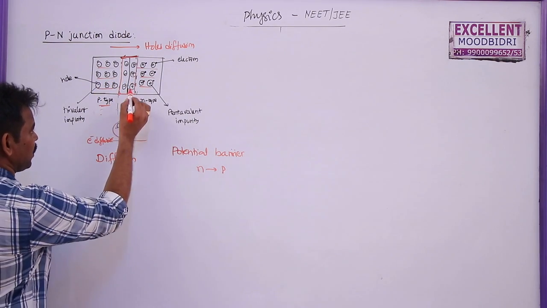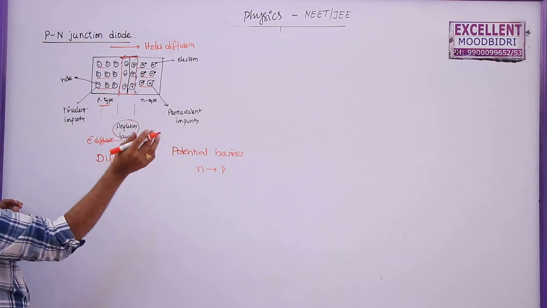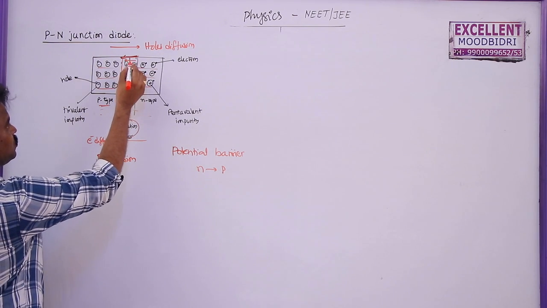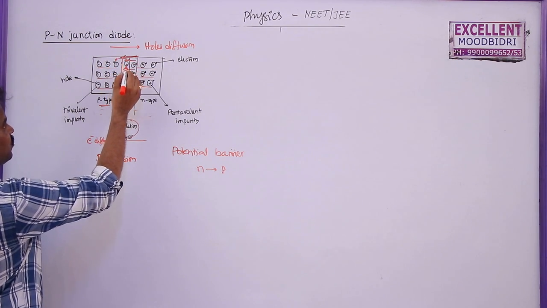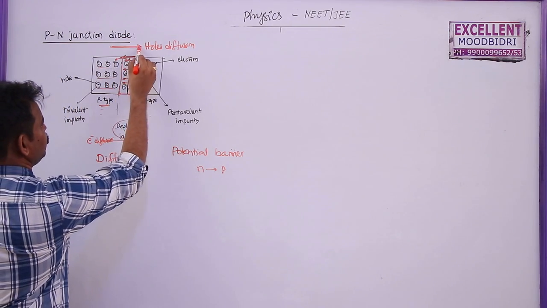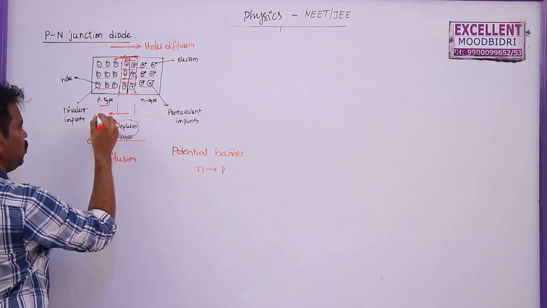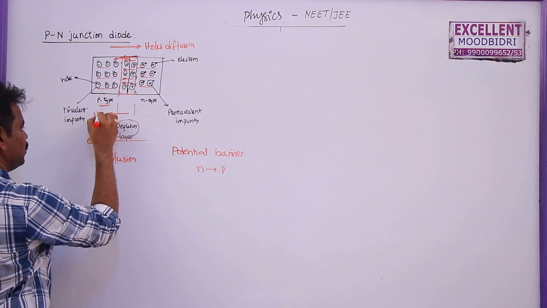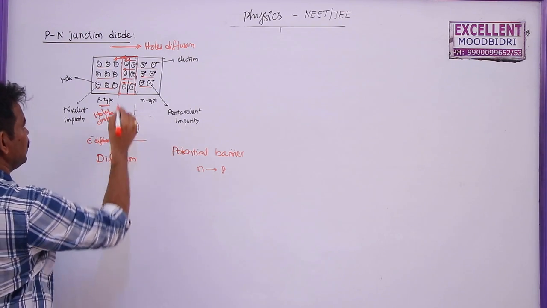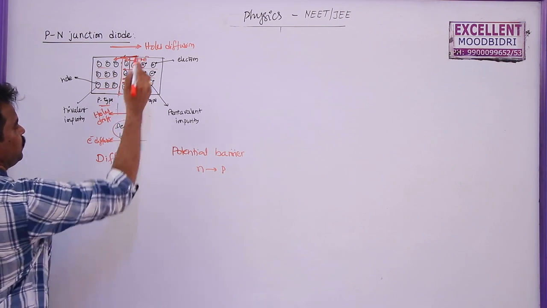But due to this, what happens? If an electron-hole pair is formed here, we know that positive charge will move in the direction of the electric field. This is the direction of the electric field here. So positive charges will try to move in this direction. This is called drifting of positive charges. Here holes are diffused; here holes are drifting. Holes drift here, drifting of holes. And electrons will move in the opposite direction of the electric field, so electrons will drift here.